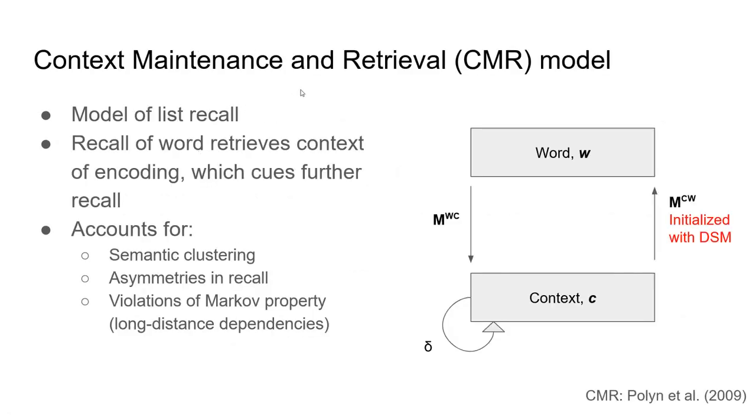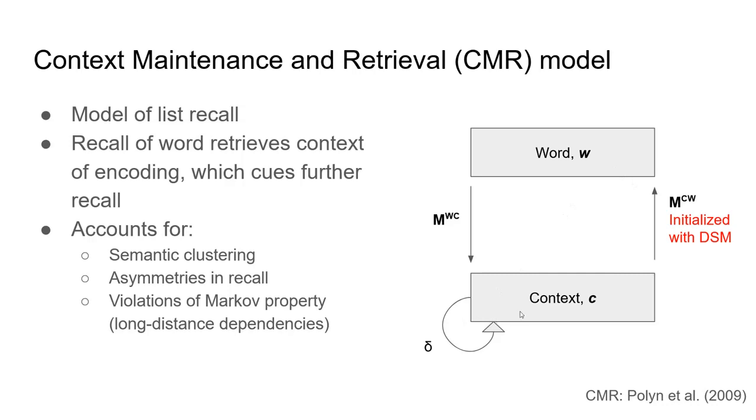CMR is, of course, a computational cognitive model that was developed for list recall, where subjects study a list of words and then attempt to recall all of the words one by one. And the basic idea behind CMR is that recalling a word retrieves the context of its encoding, which cues further recall. So CMR basically has a network structure like this, a layer for words that can be recalled and a layer for context. And there's a weight matrix MWC that controls how recalled words activate context, and in turn a weight matrix MCW that controls how context activates words for recall.